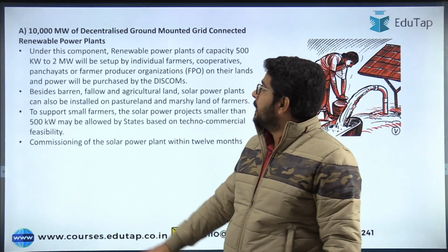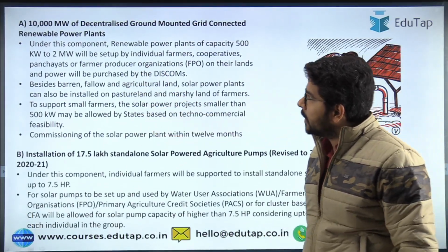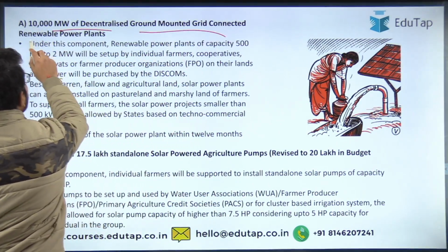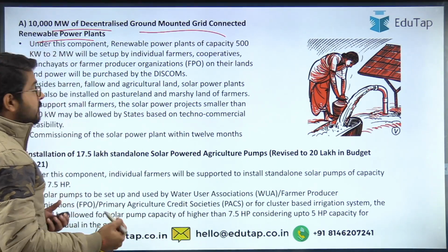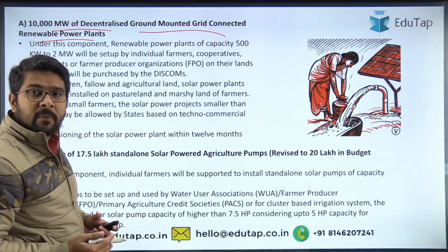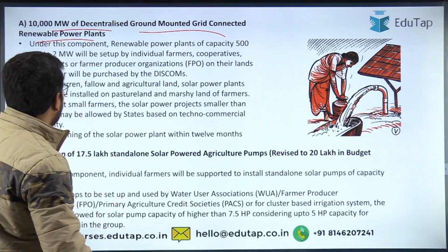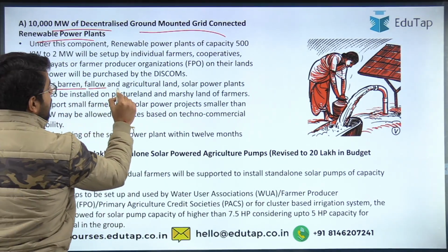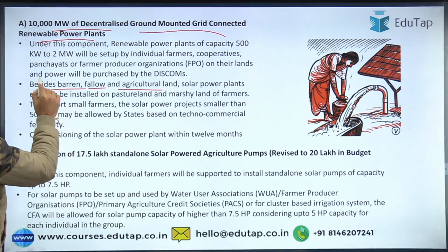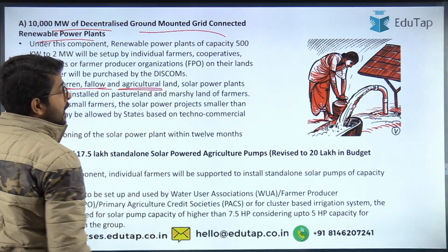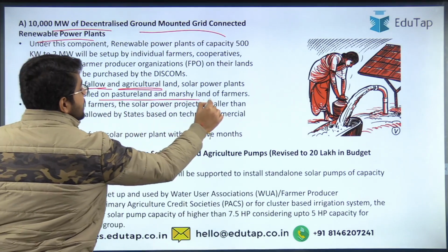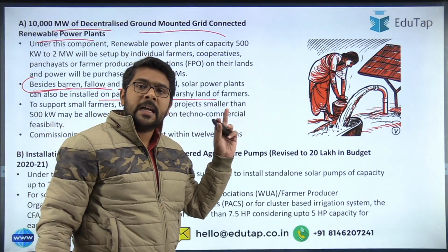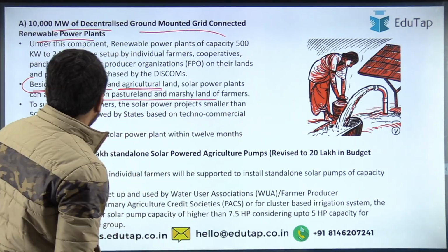So guys, these are the components that we have covered. Let's see in very brief what we have covered. That 10,000 megawatt of power plants will be established. Okay, these will be established on the land that has been provided by the government. Now there has been a recent news that, let me show it to you, 1 second guys, on the barren fallow agricultural land. When the scheme was launched, only these three were covered, that is barren, fallow and agricultural land. But now even the pastures as well as marshy land have also been included under this one component number 1, in which we are establishing the power plants.